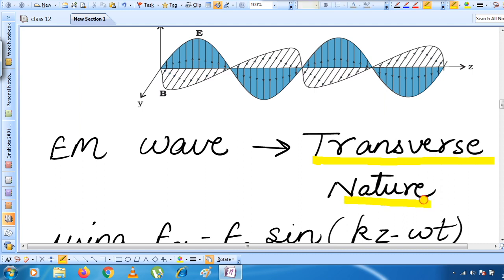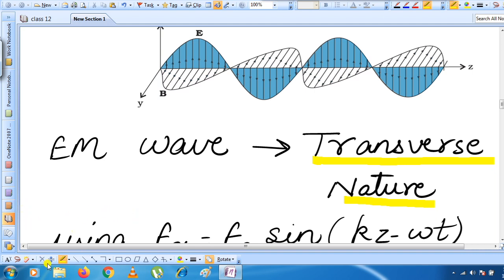The nature of electromagnetic wave is transverse. Okay, now what is transverse? Children, about transverse and longitudinal waves, these two types of waves you must have heard about in class 11th as well as in class 9. Now what is the meaning of transverse nature?